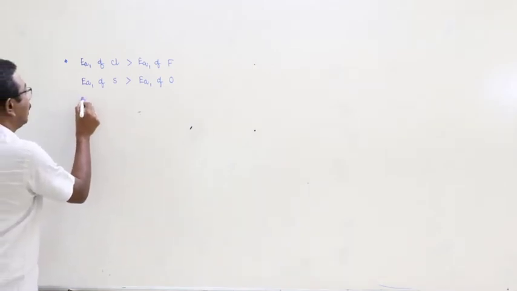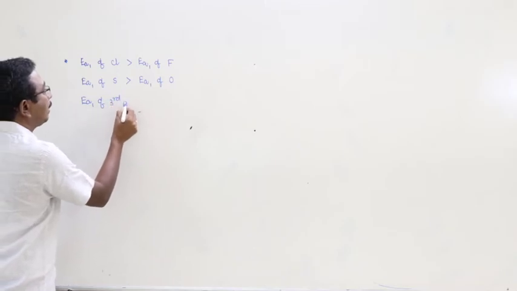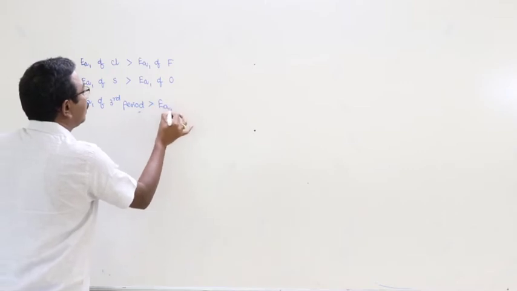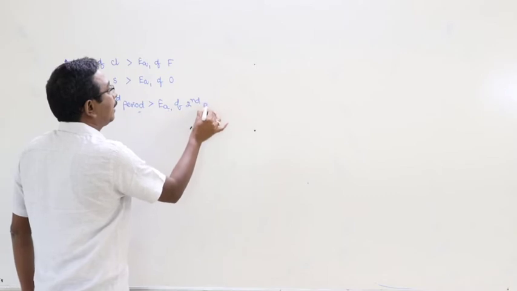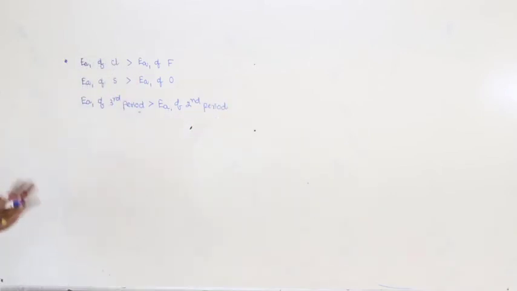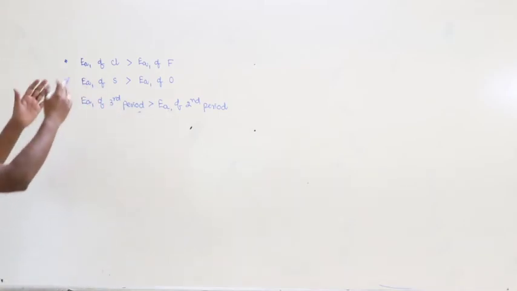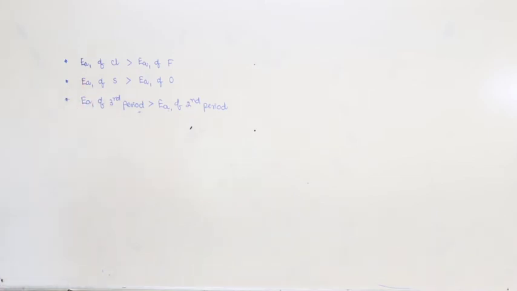Or the first electron affinity of third period elements is greater than that of the first electron affinity of second period elements. This is the disorder, this is the deviation observed in the groups related to electron affinity. What is the reason for that? You can give any one of the three statements to discuss.